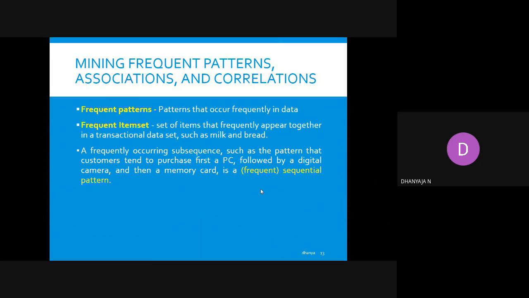Now, a frequently occurring subsequence, such as a pattern that customers tend to purchase, is known as a frequent item set in a transaction. If I give an example, if you're buying a PC, there will be a chance of buying a camera also, for example, a digital camera or a memory card. Another example is if you're buying a new smartphone, you may buy some accessories like a screen guard or covering cases. All these are frequent patterns.